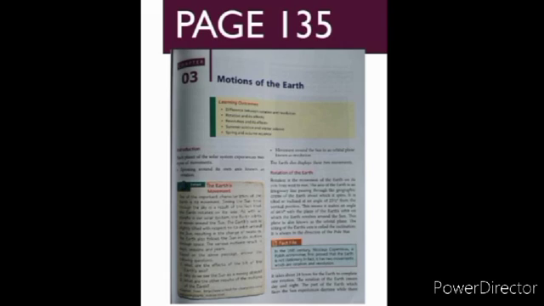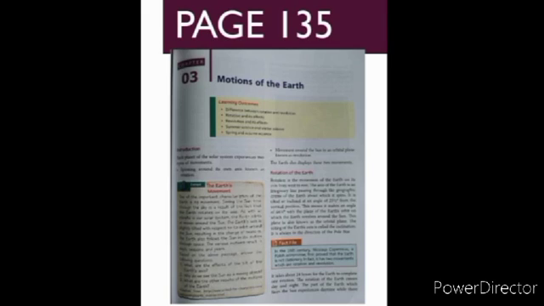Now children, coming on to the next point, which is given here. Movement around the sun in an orbital plane is known as revolution. Children, if there is a movement around anything, then it is known as revolution. For example, sun is located in the center of the solar system and all the planets revolve around the sun. This process is known as revolution. So this is the case with all the planets. All the 8 planets show these 2 movements. So the earth is also a planet. So the earth also displays these 2 types of motions.